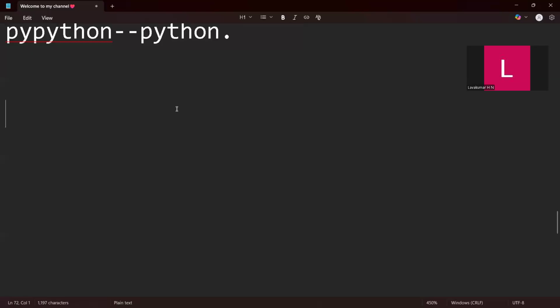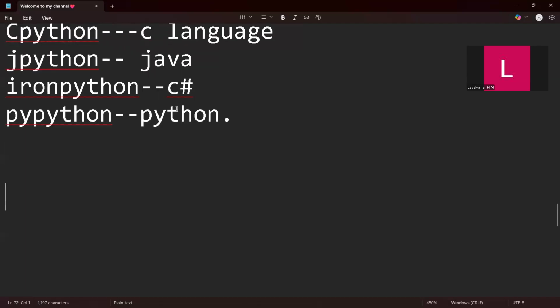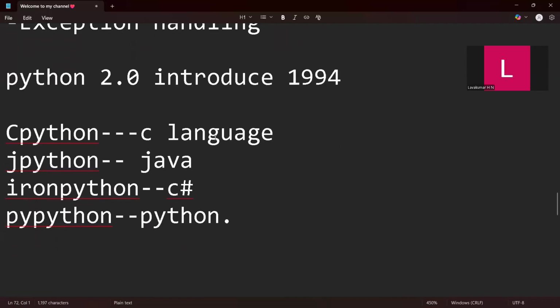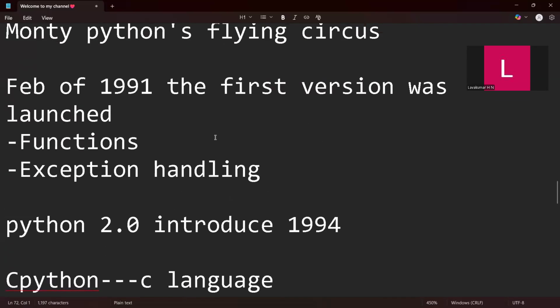I told you that I will start practically, but I wanted you to know how this was introduced and who Guido van Rossum is. Maybe some people will ask, if you know Python, who is the founder or author of Python? Whenever they ask, you just say this. And when the first version was launched, you say 1991, and publicly launched in 1994. So it is very useful if you know these things.